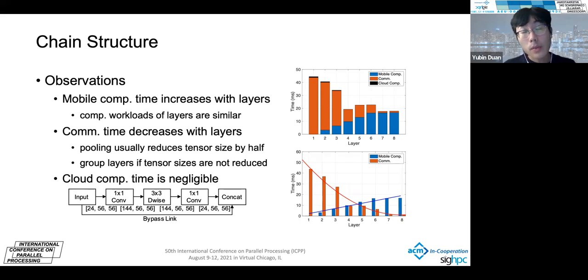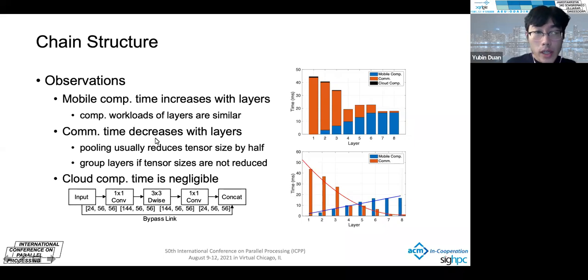We observed that the mobile computation time increases with the partition layers, which means if we want to process more layers on local devices, we need to spend more time. One interesting property is that the computation workloads for layers are actually similar. Therefore, the local computation time increases at a nearly linear ratio.